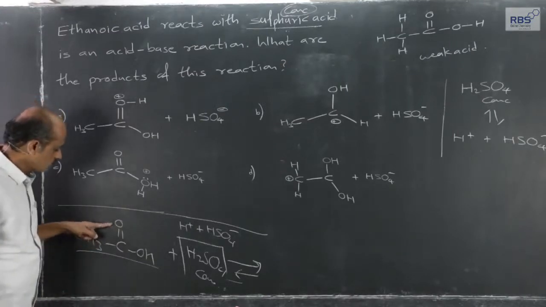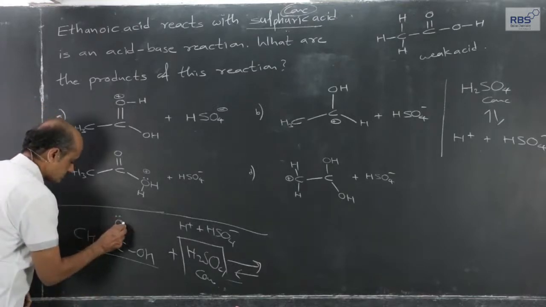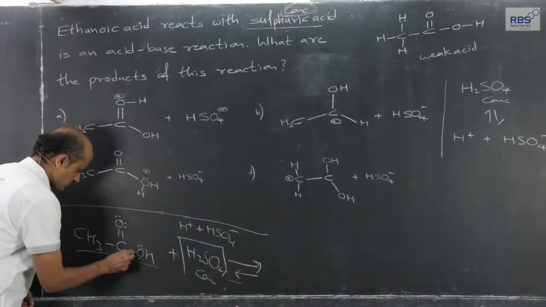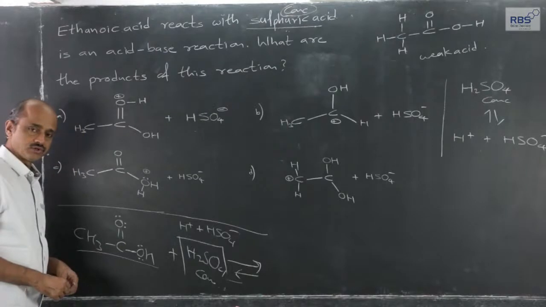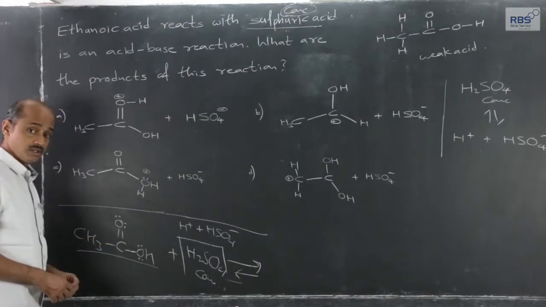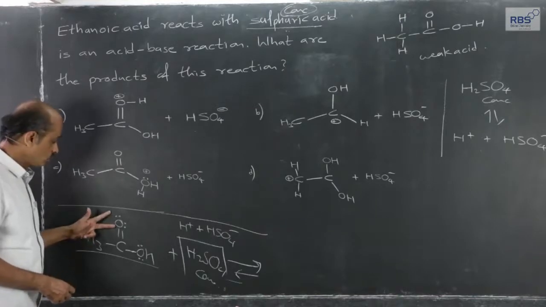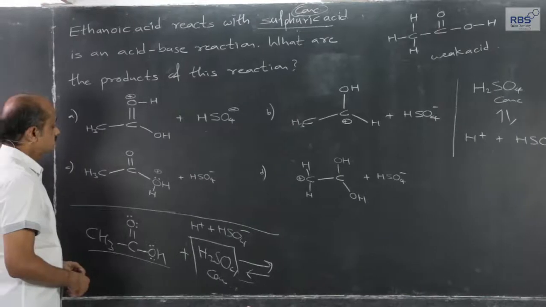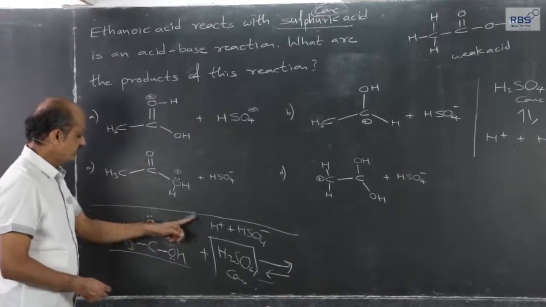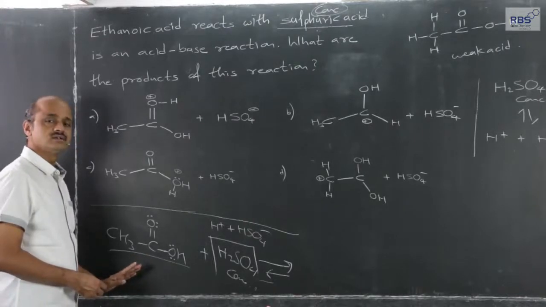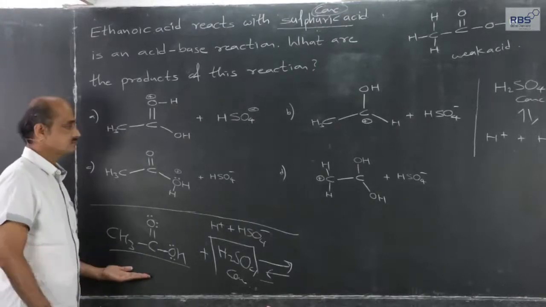Now, on oxygen, two lone pairs are always present. We normally don't show them, but if the lone pair of electrons on oxygen has a role in chemistry, then we should show it. Two lone pairs on oxygen. Free H plus ion from the acid will protonate the oxygen in acetic acid, ethanoic acid.